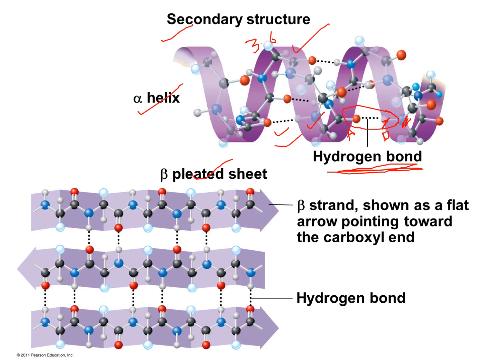So the second case is beta pleated sheet. Another kind of secondary structure is the beta pleated sheet. So in this beta pleated sheet, all the peptide chains are lined together parallelly. Then there will be hydrogen bonding between the chains.